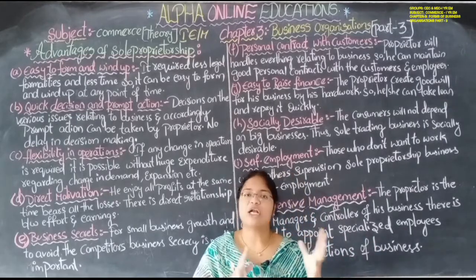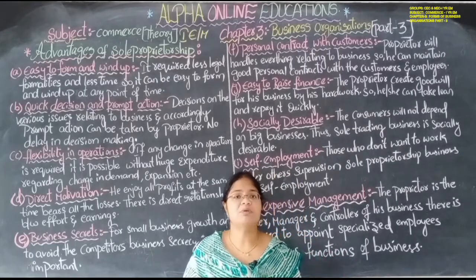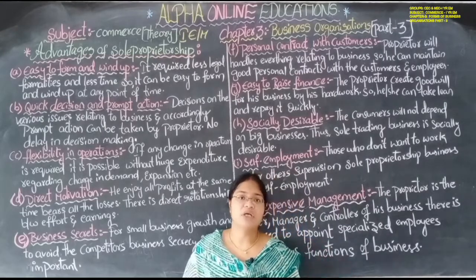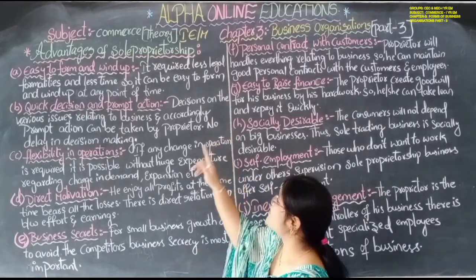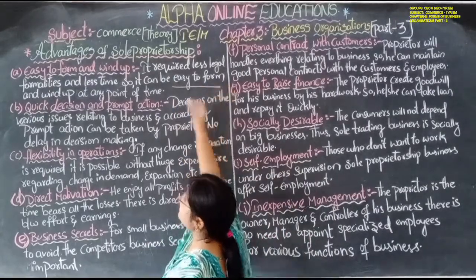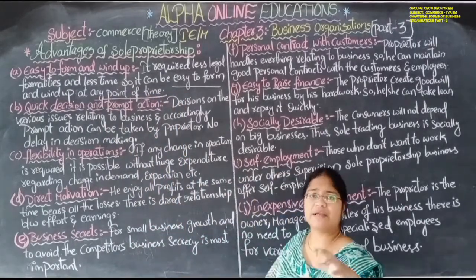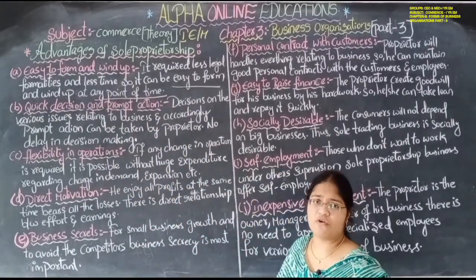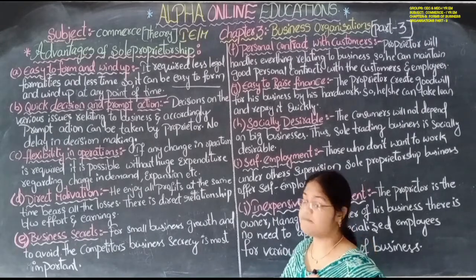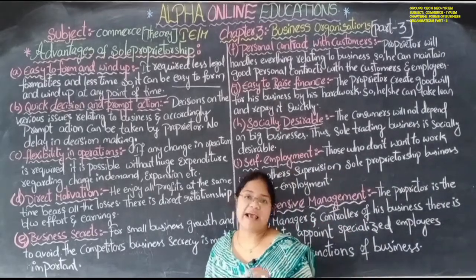Quick form and quick wind up. If the sole proprietor doesn't want to continue the business, he can easily wind up the business without delay at any point of time. It requires fewer legal formalities and less time, so it is easy to form and wind up at any point of time. There are no restrictions on the winding up of the sole proprietorship business. Next one, quick decisions and prompt action.